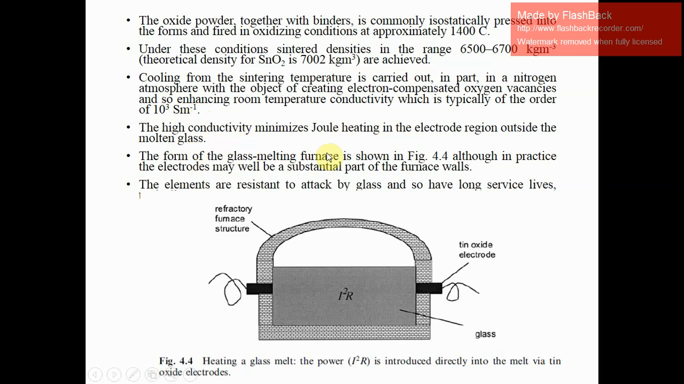And the form of the glass melting furnace is shown in this figure. In practice, the electrodes may well be a substantial part of the furnace. On both sides, you can see the tin oxide electrode is there. There is the melting glass. This is a refractory furnace structure. Okay. The elements are resistant to attack by glass and so have a long service life. Okay.